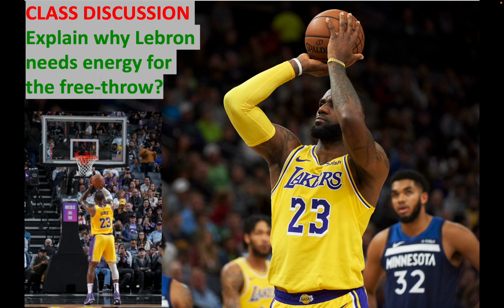All right, and here also we see LeBron James. He needs energy to shoot the free throw. And the discussion question is, explain why LeBron needs energy for the free throw. Without energy, can he make the free throw? Without energy, he cannot even move the ball. He cannot cause the ball to move. So he needs energy to move the ball so that he can shoot the free throw.